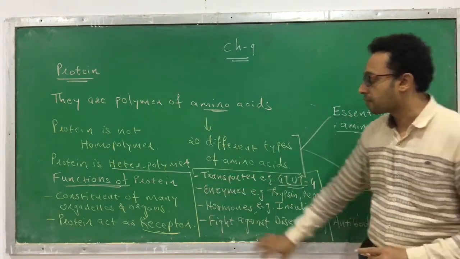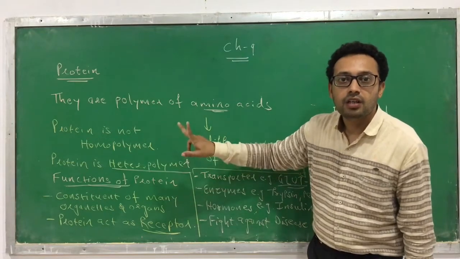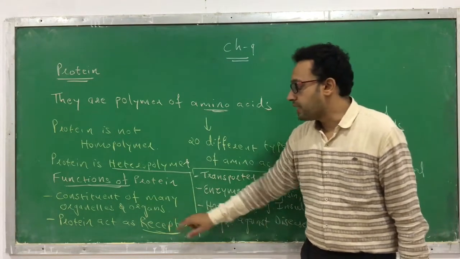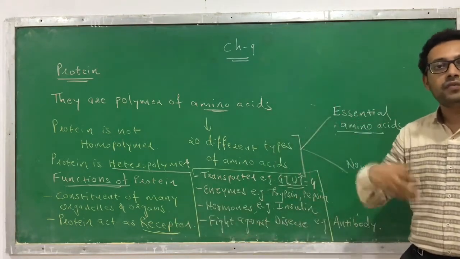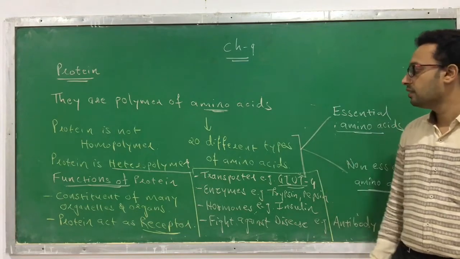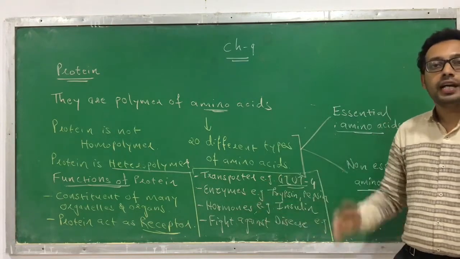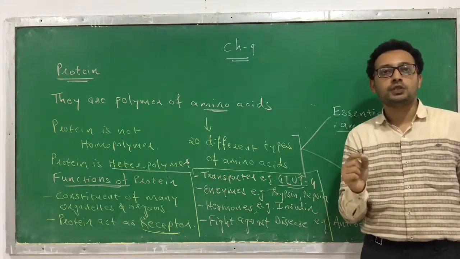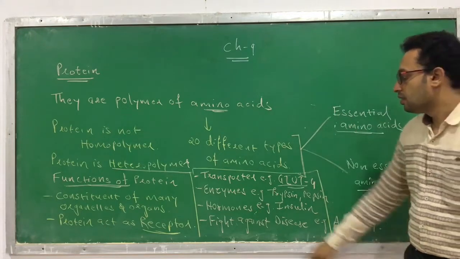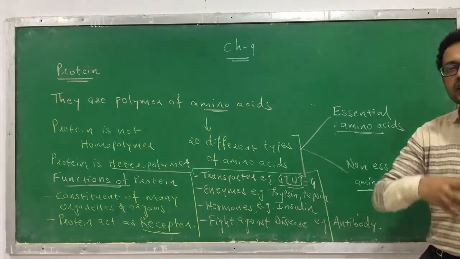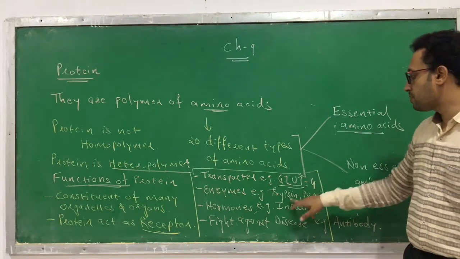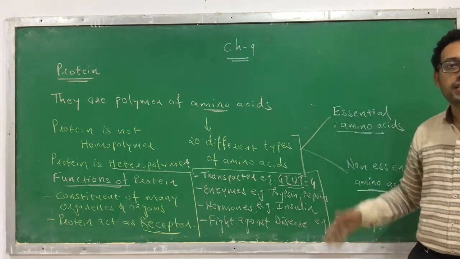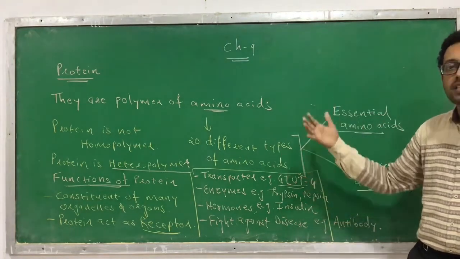I will again repeat. It is a structural component of many tissues, organs, organelles, and other things. Protein can act as a receptor, and thus we can sense a variety of senses like taste and smell. The protein can act as a transporter and help in the transport of molecules. For example, GLUT4 is used for transporting glucose molecules. Many enzymes are made up of protein, or you can say all enzymes are made up of protein, like pepsin, trypsin, etc. A few hormones are made up of protein, like insulin, growth hormone, TSH, FSH, etc.